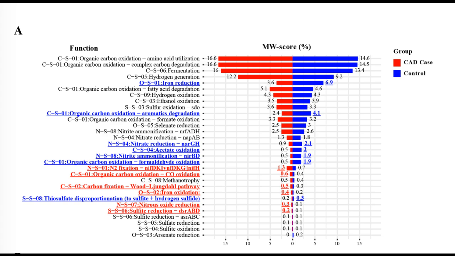Okay, so the ultimate test. Can you use this information to actually tell a CAD patient from a healthy person? Right. What's the predictive power? It's incredibly powerful. A random forest model that combined both the bacteria and the metabolites achieved a mean area under the curve, an AUC, of 0.89. An AUC of 0.89 is really strong. I mean, for everyone listening, that means this non-invasive panel, just based on your gut, is performing almost as well as some traditional invasive cardiac screening tools.